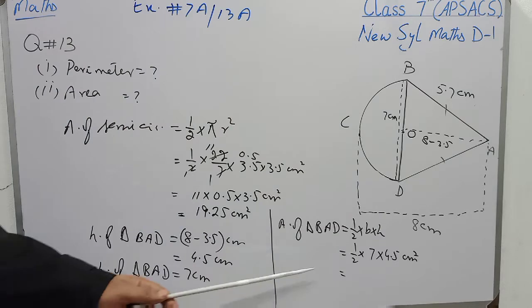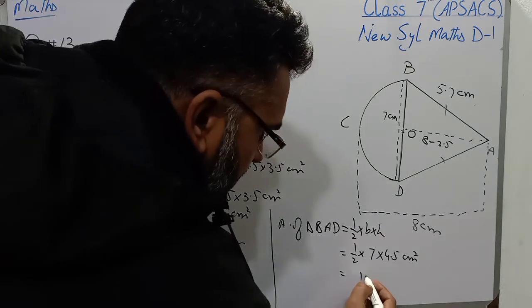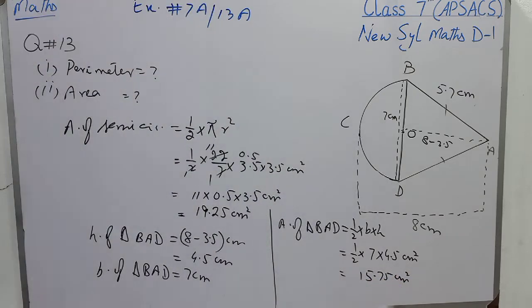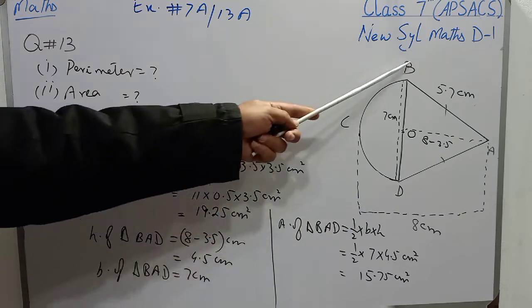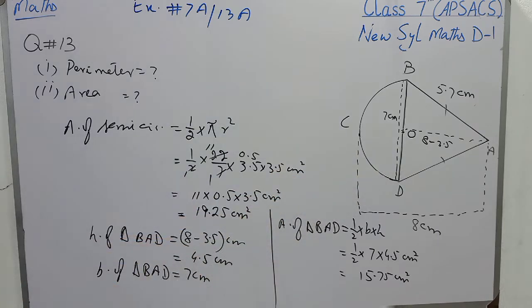Now students, I will use the calculator to find the area of this triangle, and it is written as 7 multiplied by 4.5 divided by 2. So the area is 15.75 centimeter square. Now students, I will sum up both the areas. I mean to say the area of the semicircle and the area of the triangle, and that will be the total area.